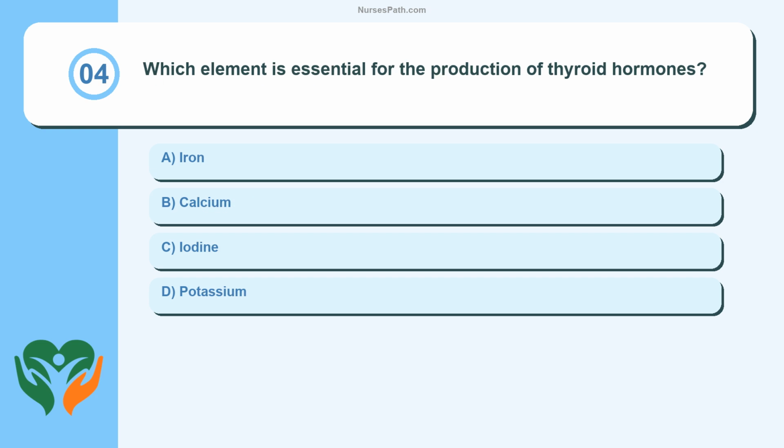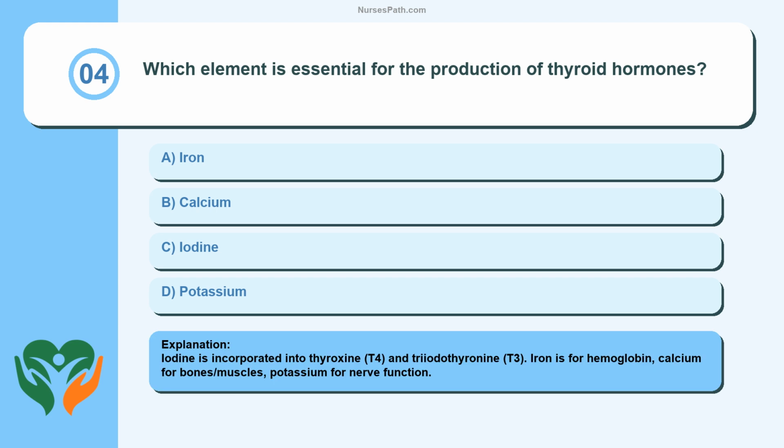Question 4. Which element is essential for the production of thyroid hormones? Iron, calcium, iodine, potassium. Iodine is incorporated into thyroxine, T4, and triiodothyronine, T3. Iron is for hemoglobin, calcium for bones/muscles, potassium for nerve function.